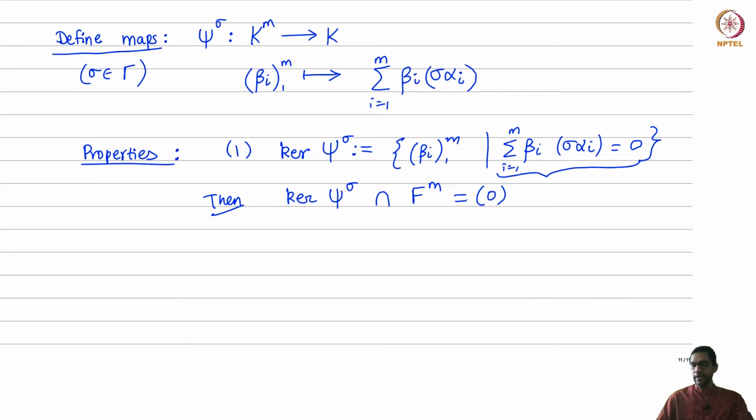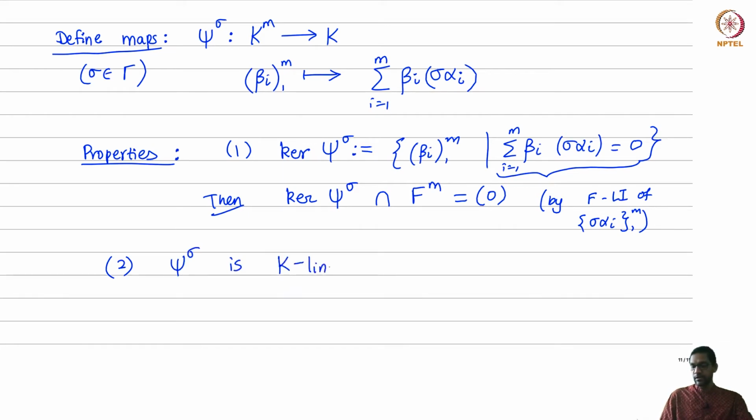This is exactly linear independence, by the F-linear independence of the σα_i. So the nonzero β_i's can't all simultaneously come from the base field F. Okay, property 2, observe that ψ_σ is actually a K-linear map. So what sort of map is this?